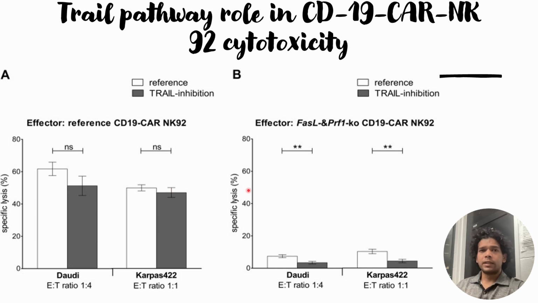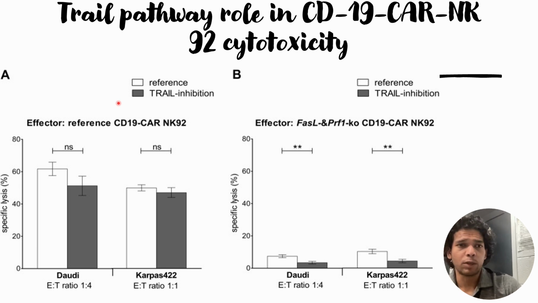However, the researchers think that in the case of the reference CD19-CAR NK92, the inhibition of the TRAIL pathway could be compensated by other pathways, and they have not mentioned specifically what pathways will take over in the absence of the TRAIL pathway. But since the dual knockout is not there, they might want to point out that it's the FasL or perforin granzyme pathways that might take over the cytotoxicity that is not taken care of by the TRAIL pathway.